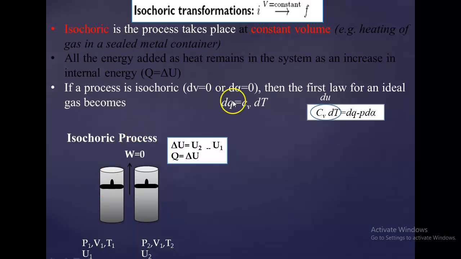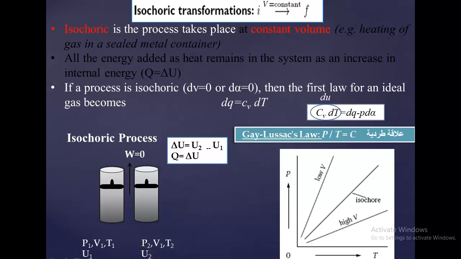Therefore, if dV is equal to 0, then the first law for the ideal gas will become, what is the first law? dQ is equal to dU plus dW. When dW is 0, then dQ is equal to dU, where dU can be written as Cv dT. Again, this is an isochoric process. Correct? P1, V1, T1, U1, P2, V1 is equal to V2, therefore V1, T2, U2. See, this is an isochoric process.